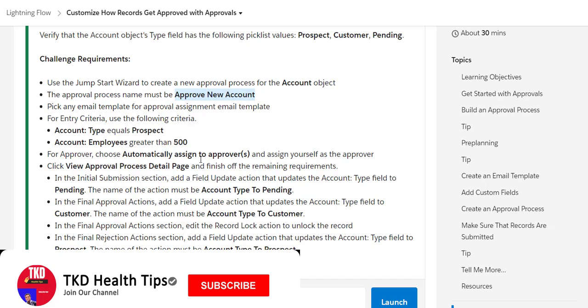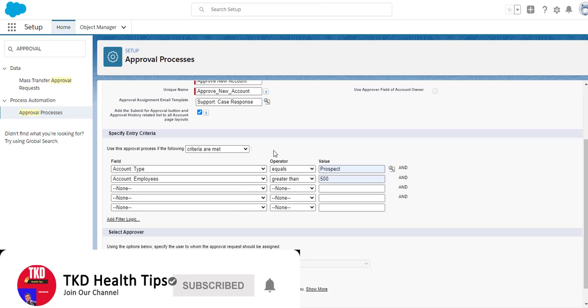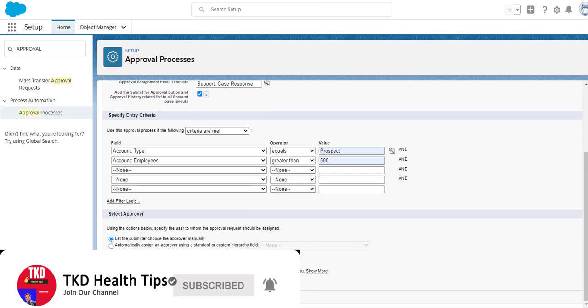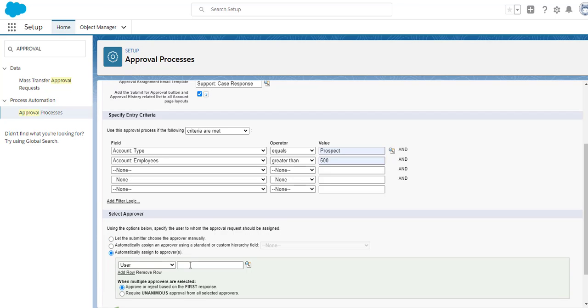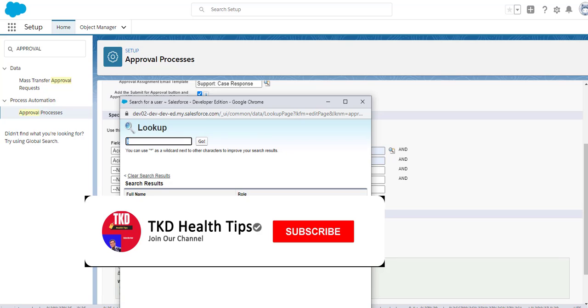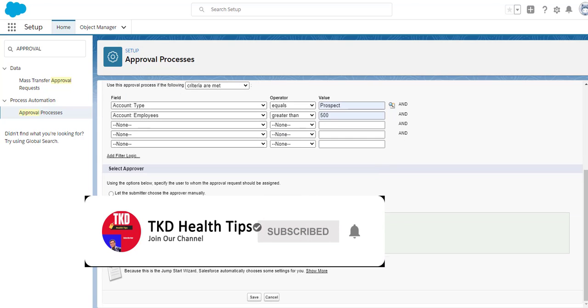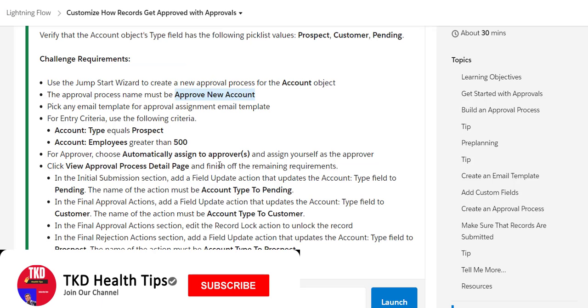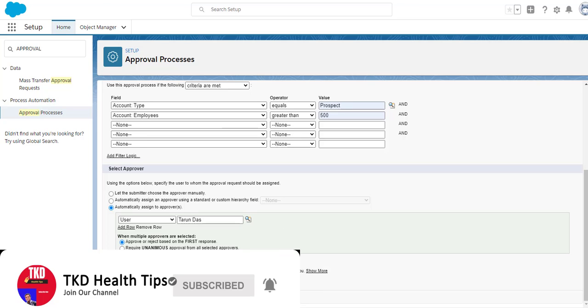I need to automatically assign the approver and assign myself as the approver. So I will select myself, and the next thing is to assign myself as approver. Click on save.